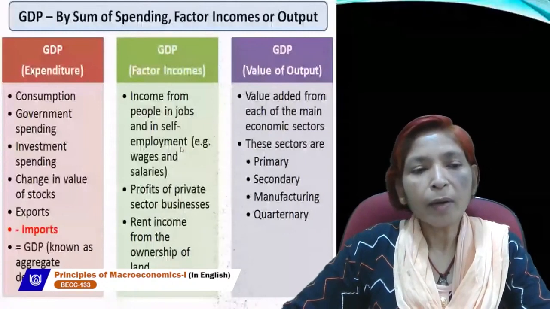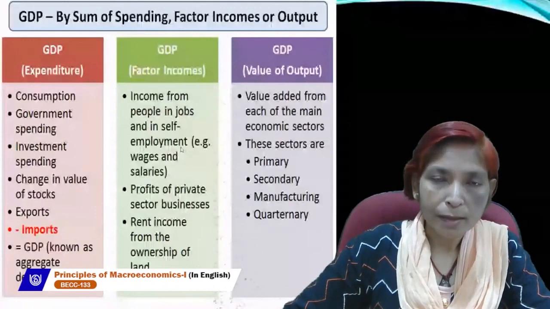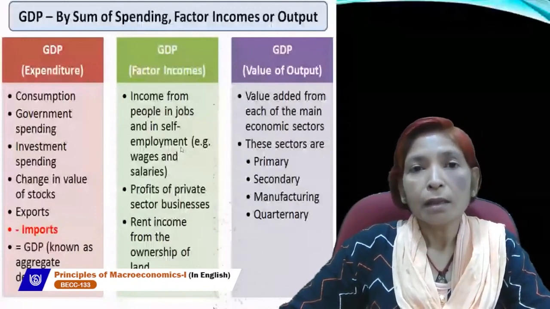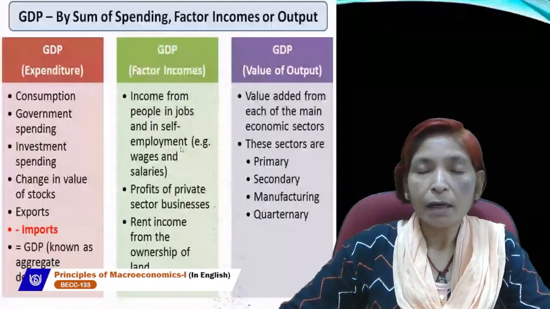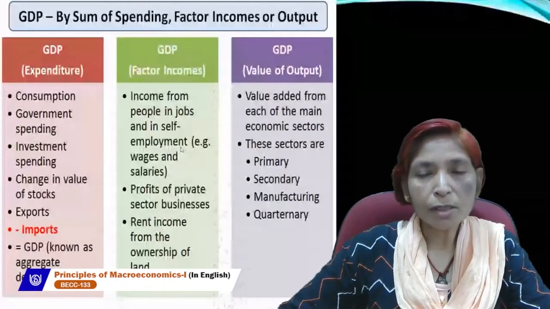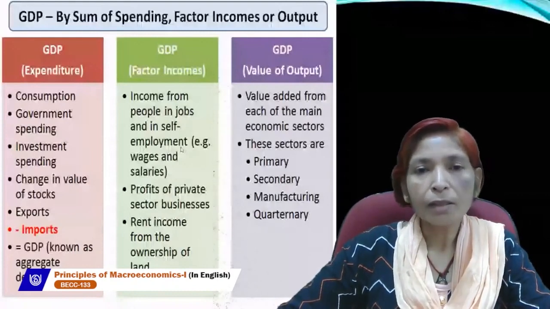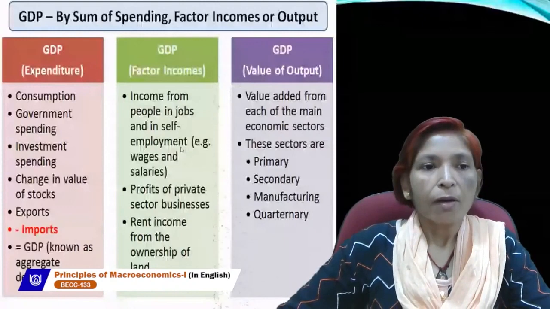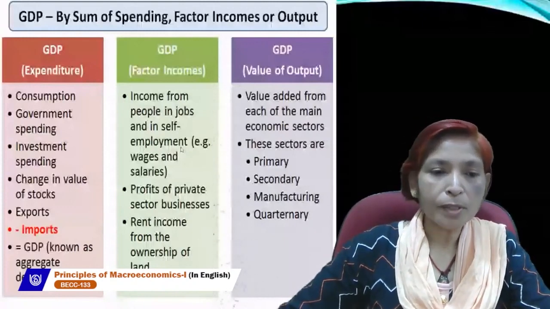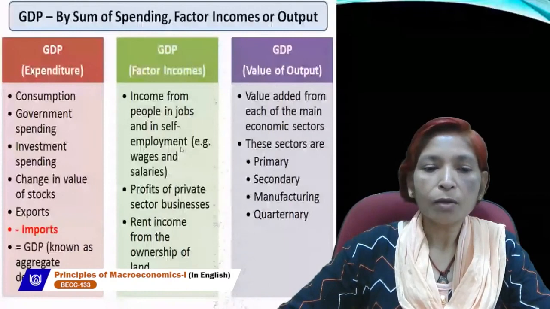Next, intermediate goods remain within the production boundaries. It means the goods which lie inside the boundary of production are intermediate goods, and the goods which cross the boundary of production, or which remain outside the production boundaries, are called final goods. In the production process, value is added to intermediate goods.